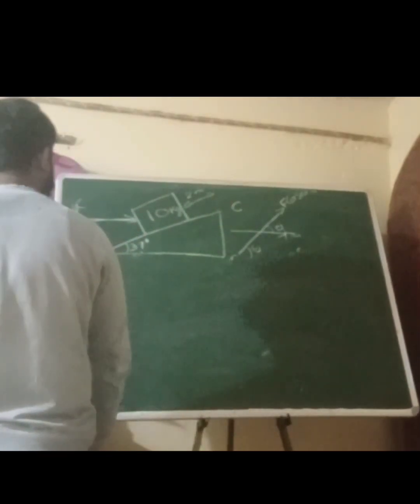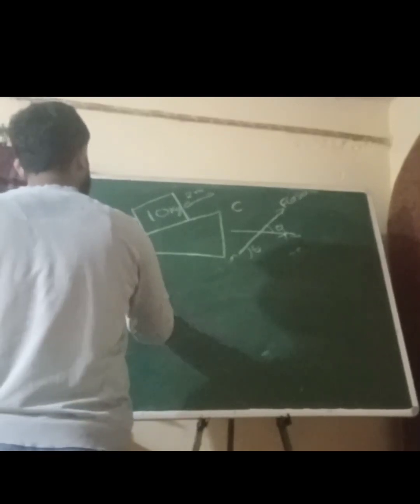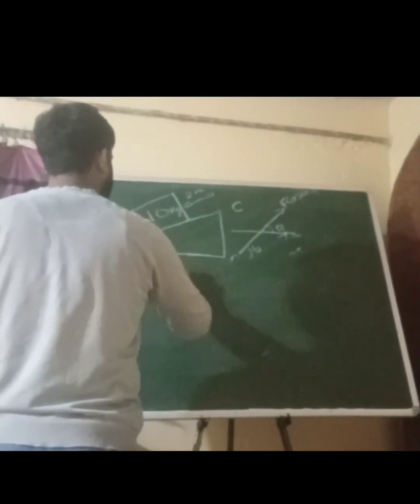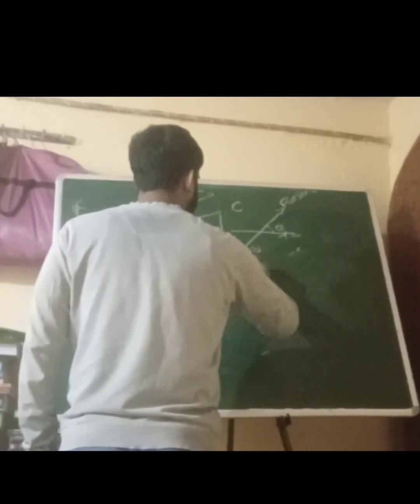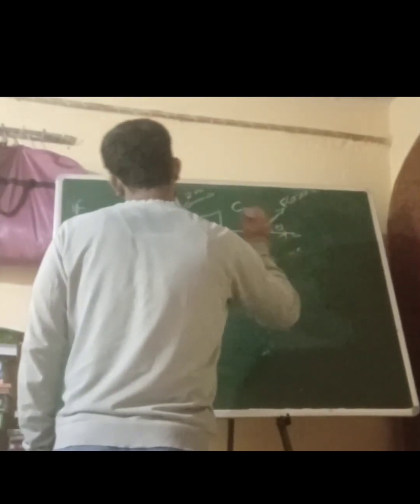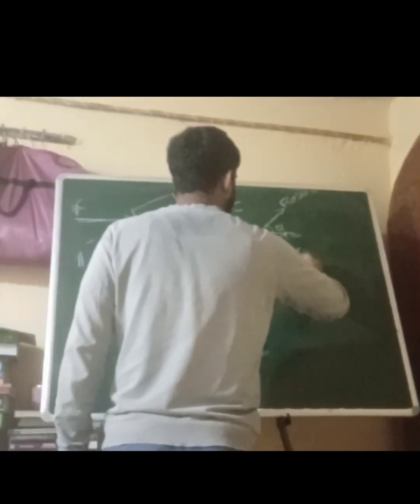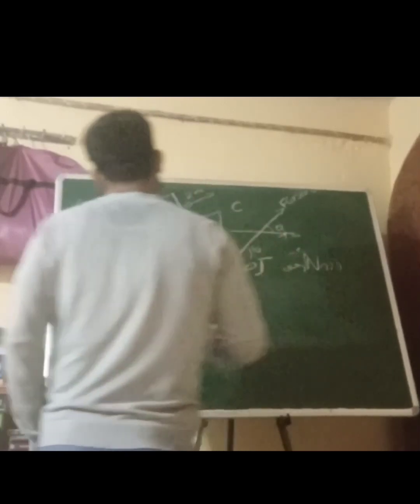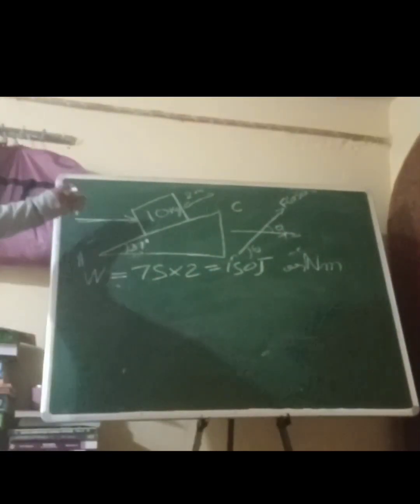We're going to find the work done. So, the work done would be 75 into 2, that is 150 Newton. So, you can say 150 joules, Newton meter. Okay.